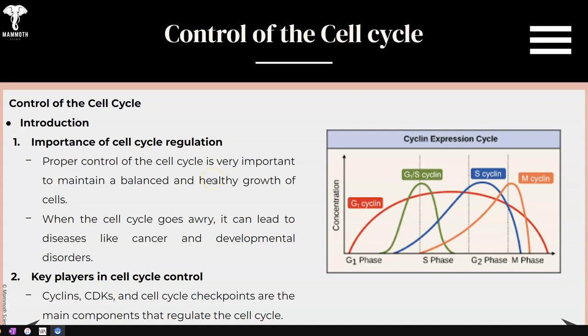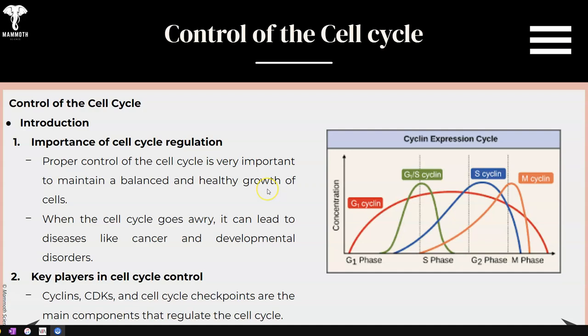Now, there are some controls of the cell cycle. This doesn't happen by happenstance. Proper cell cycle regulation is very important in maintaining balanced and healthy growth of the cell. When the cell cycle goes awry, it can lead to diseases such as cancer and developmental disorders.